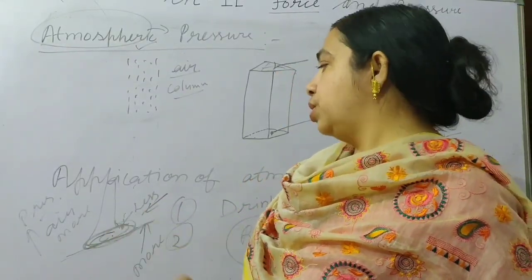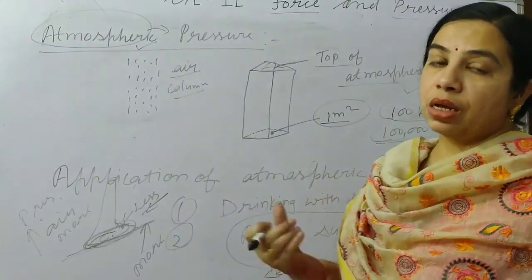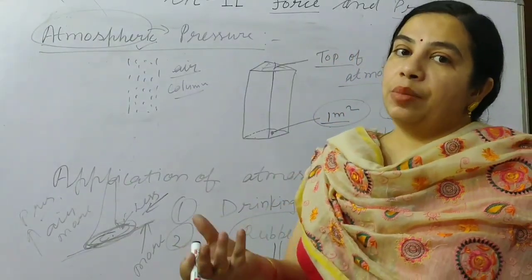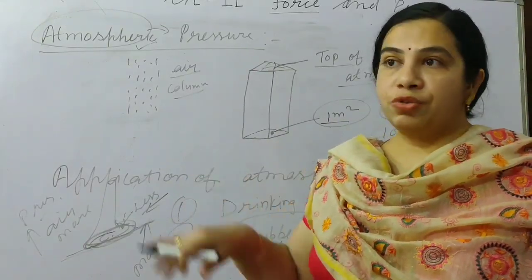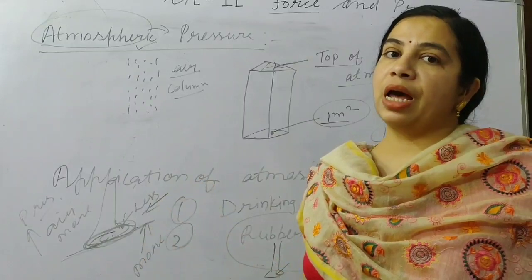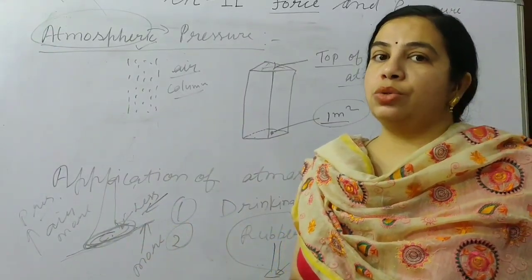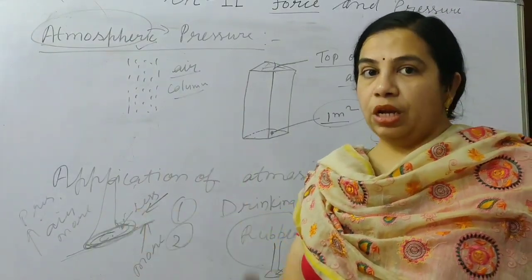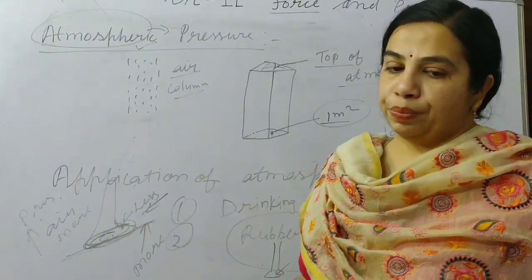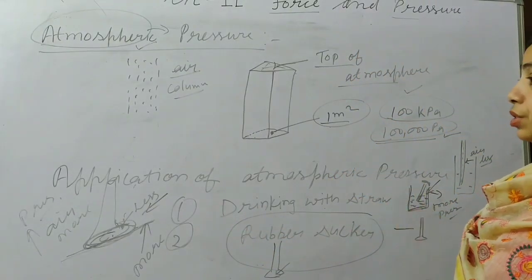In this way it sticks to the wall. And in the drinking straw also, when we suck, that time air will be very less and no pressure, but in the atmosphere there is more pressure. The more pressure helps us to suck the juice and liquid, and that pressure moves the liquid inside the straw. So those are the applications of atmospheric pressure.